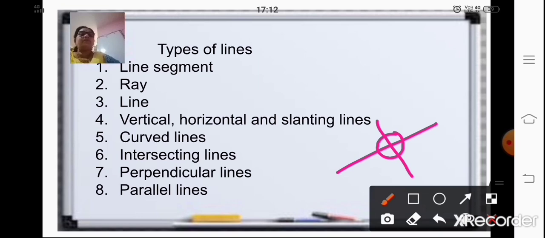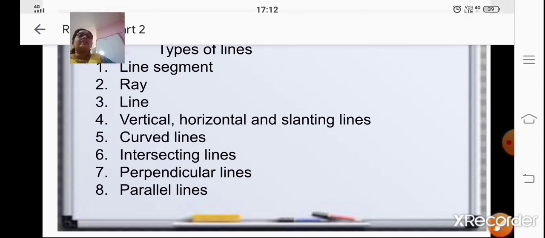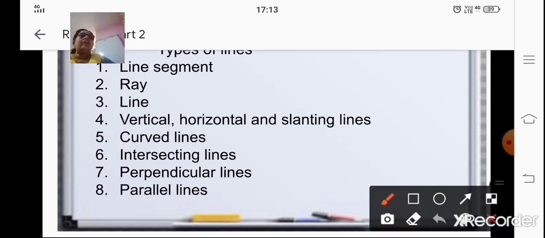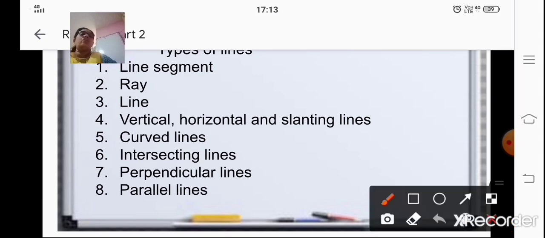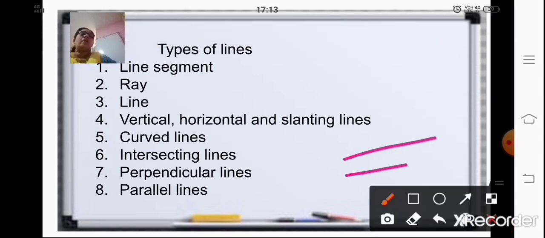Now perpendicular lines: two lines are said to be perpendicular if they meet or intersect at right angles. Suppose two lines meet or intersect and form a right angle, such lines are said to be perpendicular lines. And parallel lines are those lines which do not meet each other, that is, they never meet each other.